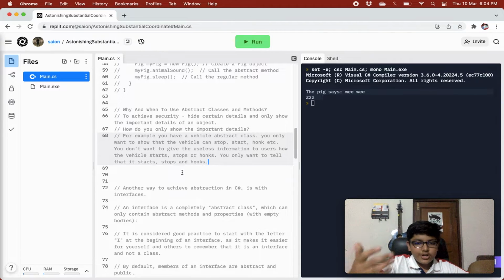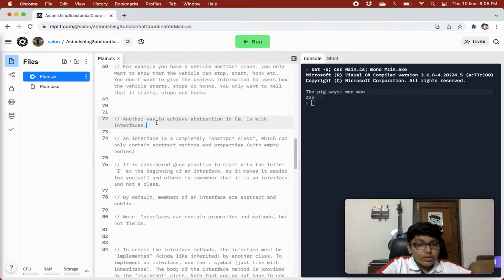They are only interested in knowing how we can withdraw money, or what we can do with the ATM machine. How we do it, they are not interested, right? So the implementation of these methods we do in the derived class, and we just specify in the abstract class what will happen. Like if you have a vehicle abstract class, we'll just specify in every vehicle what will happen. The vehicle will start, stop, and honk, right? And how it will work, we will specify in the derived class.